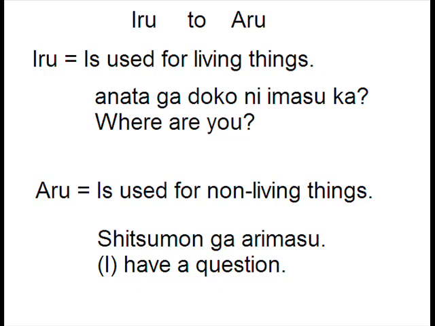For aru, aru is for non-living things. So any object or anything that's non-living, you'll use the verb aru for. For example, 質問があります. It's implying I have a question. 質問が is question, あります is have. So, I have a question. Or if you wanted to say it in Japanese terms for both iru and aru, literally it would mean a question exists. So that's how it would literally translate.